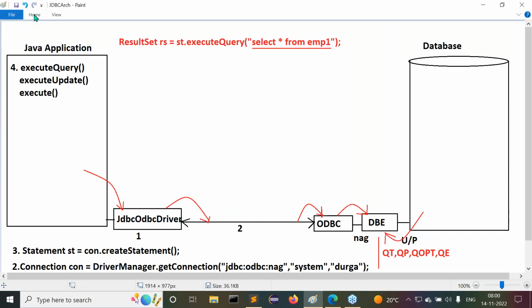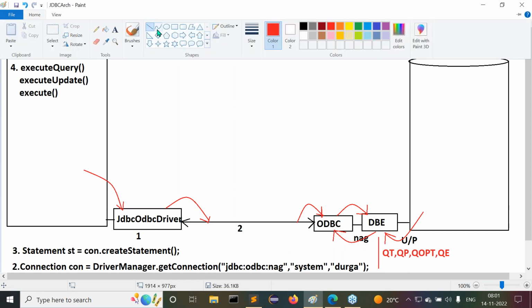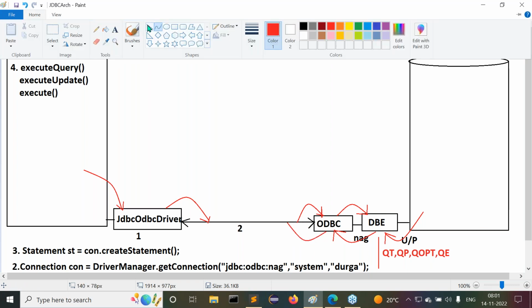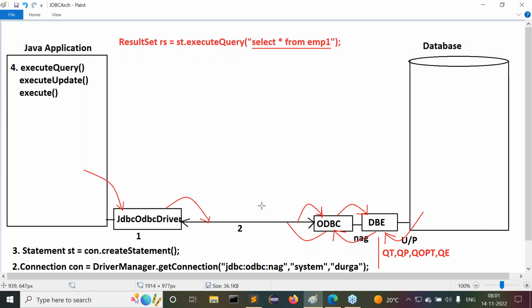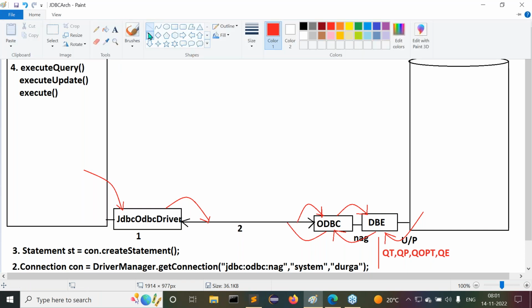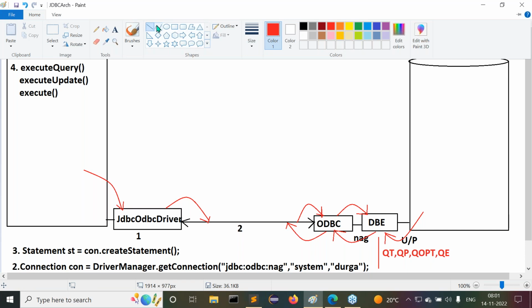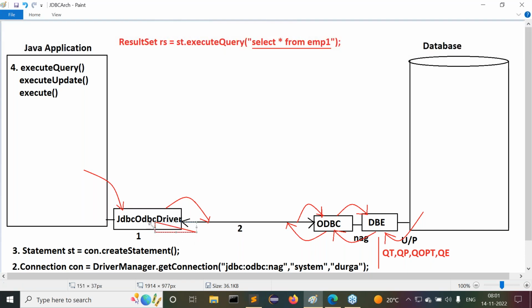Next, whenever data is available in the database engine, the data is available in database representations. This database-represented data will be given back to the ODBC driver. Now the ODBC driver converts the results from database representations to ODBC representations. Those ODBC representations are given to the connection. The connection then transfers the results from the ODBC driver directly to the JDBC-ODBC driver.